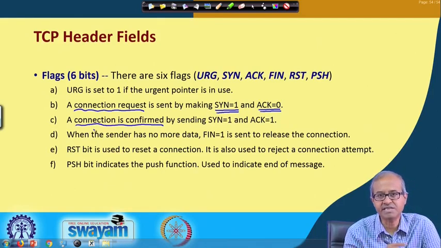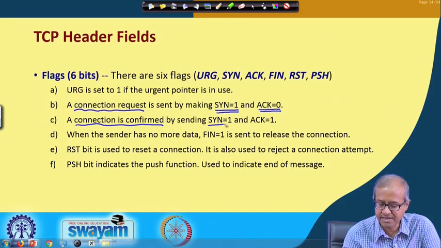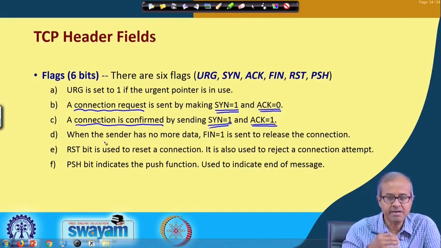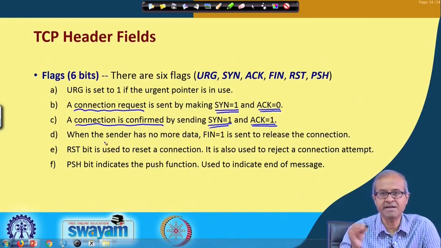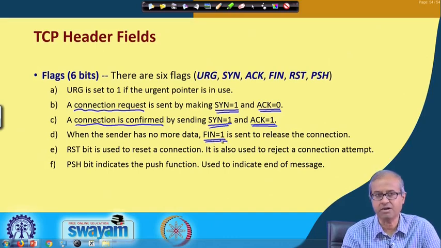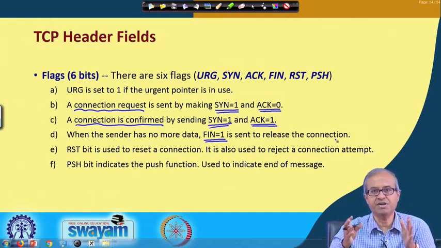So, when a connection is confirmed, then the SYN and ACK both are set to 1. And during sending, if the sender has no more data, it has finished sending the data, then the finish flag will be set to 1, so that the connection can be released. So, when the connection has to be terminated, this FIN flag is set to 1.